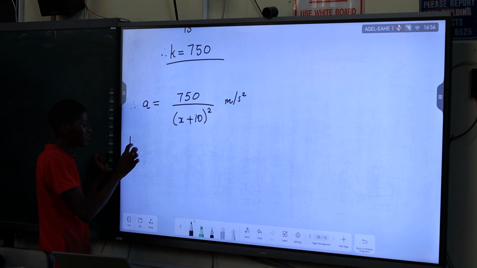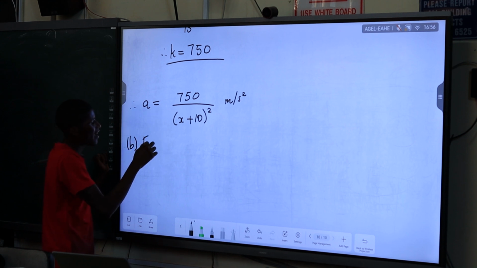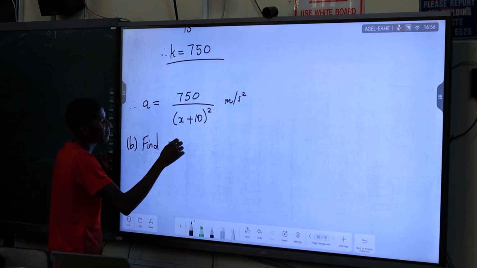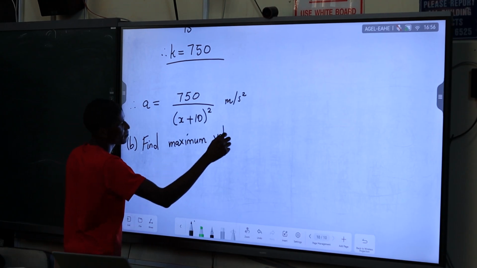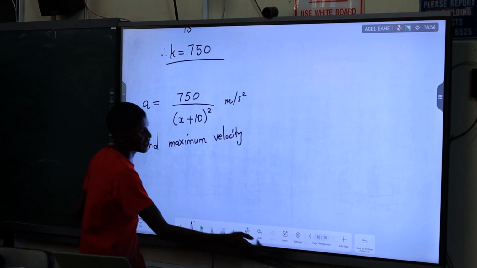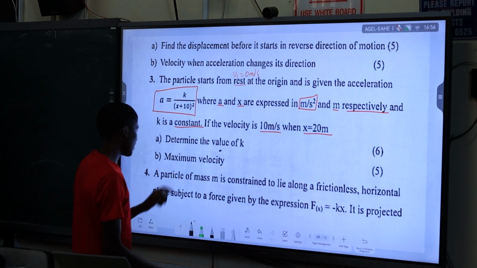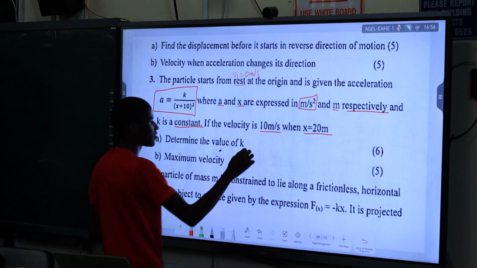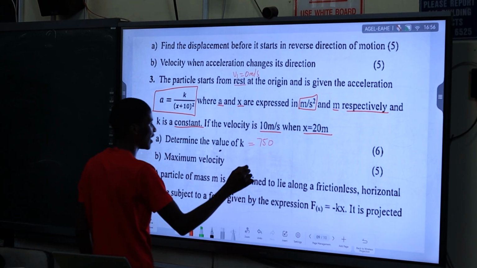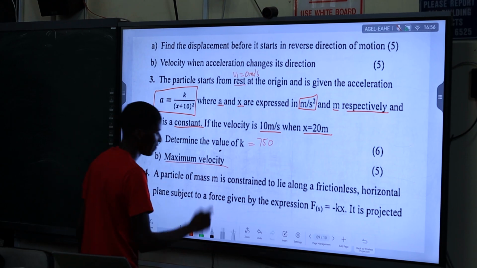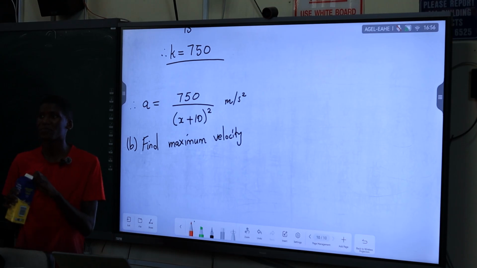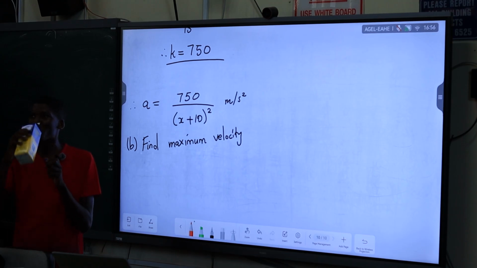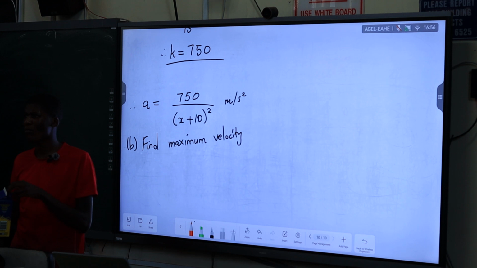Now, follow-up question. Find the maximum velocity. Now we want the maximum velocity. How do we find the maximum velocity?